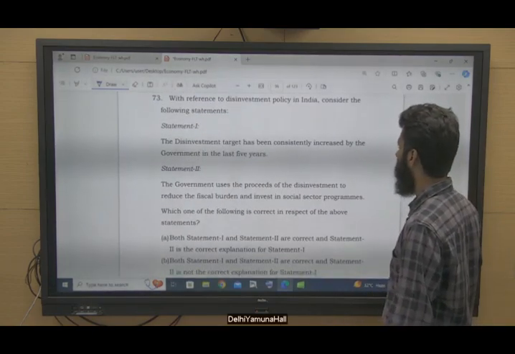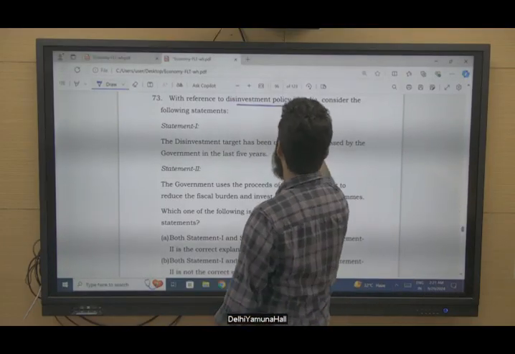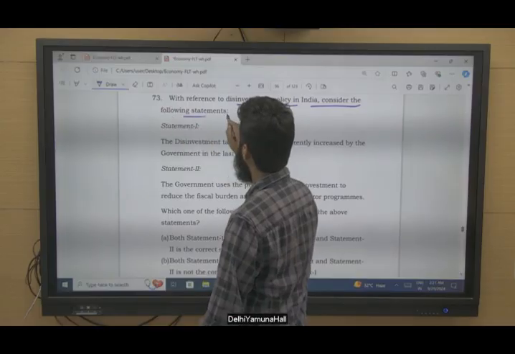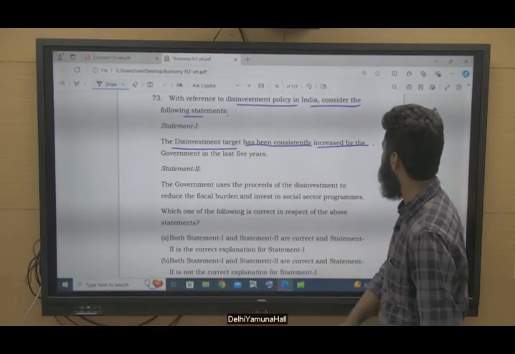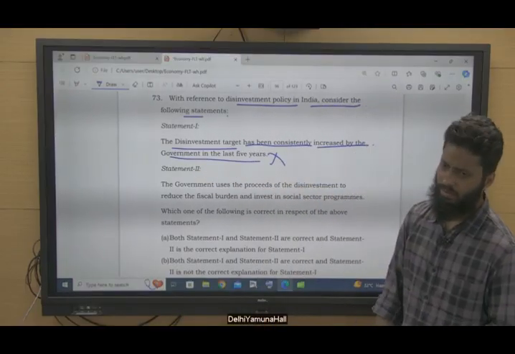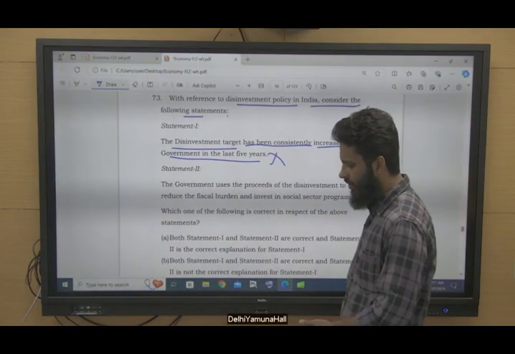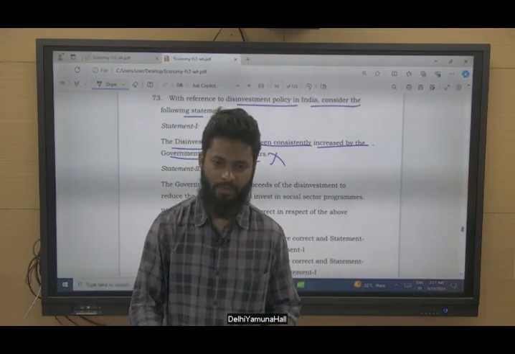Questions can be from many sources. With reference to disinvestment policy in India, consider the following statements. Statement 1. The disinvestment target has been consistently increased by the government in the last 5 years. No. You can find the graph on the Economic Survey as well as PIBs, right?